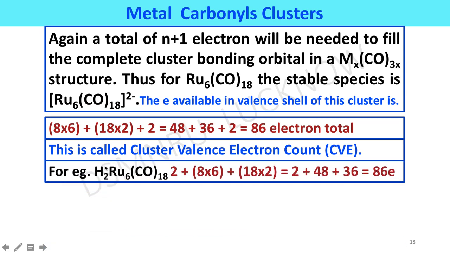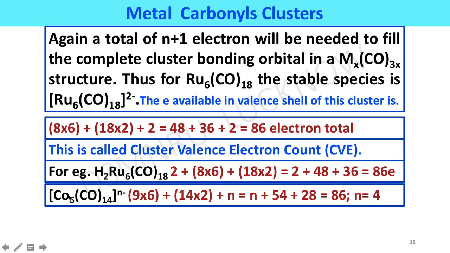For example, one more example, H2Ru6(CO)18. Here the hydrogen atoms provide 2 electrons and ruthenium provides 8 into 6, that is 48 electrons, and 18 carbonyls provide 36 electrons. It also follows the cluster valence electron rule.